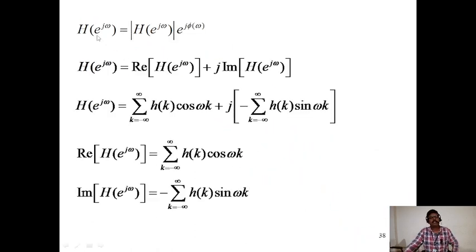H of e power j omega is equal to the magnitude of H of e power j omega times e power j phi of omega. H of e power j omega is equal to the real part plus j times the imaginary part of H of e power j omega. H of e power j omega is the sum from k equals minus infinity to infinity of h of k cos omega k, plus j times the minus sum from k equals minus infinity to infinity of h of k sin